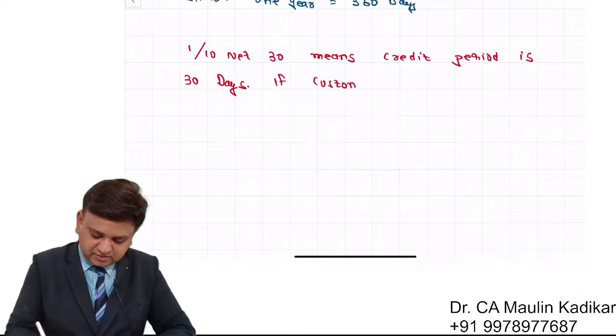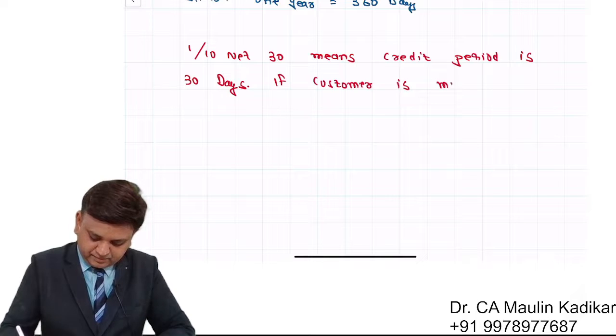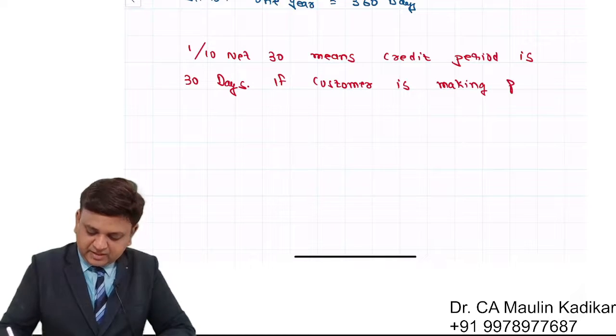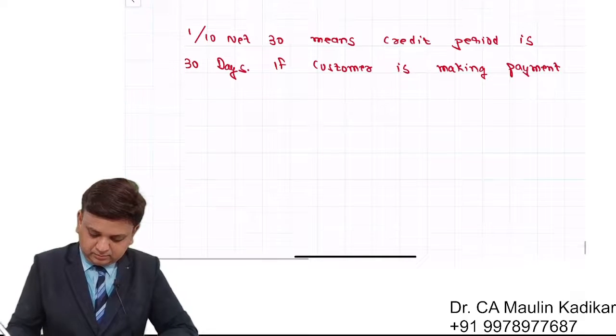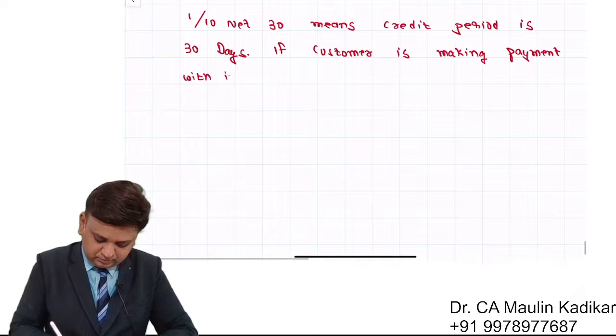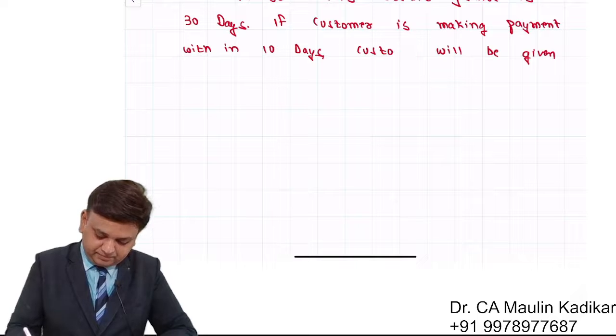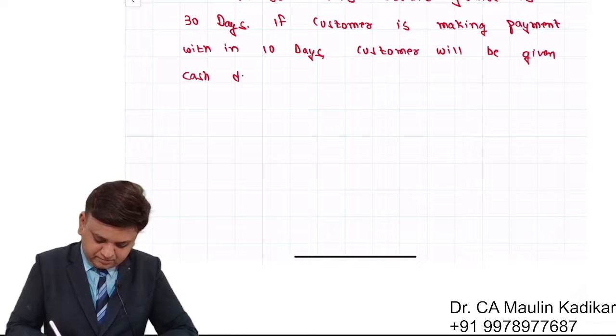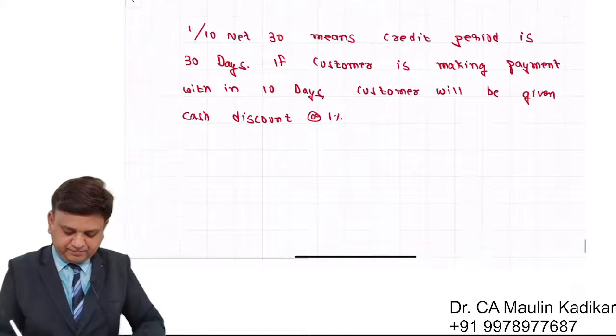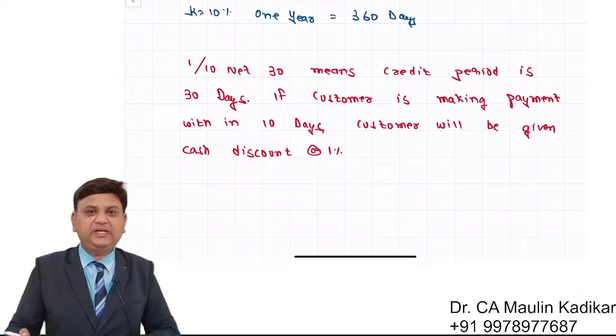If the customer is making payment within 10 days, comma, the customer will be given cash discount at the rate of 1%. So this is only the meaning that I have dictated to you.